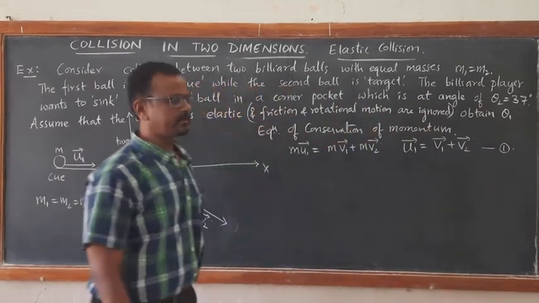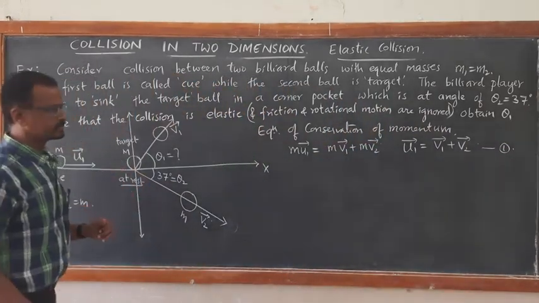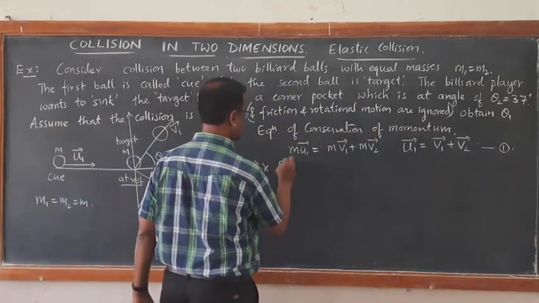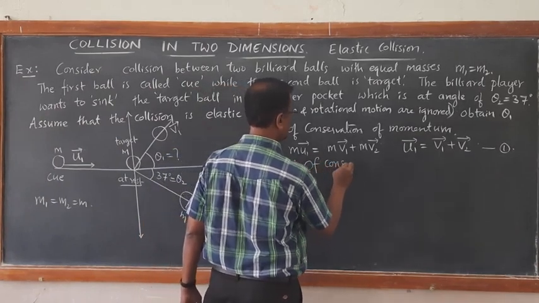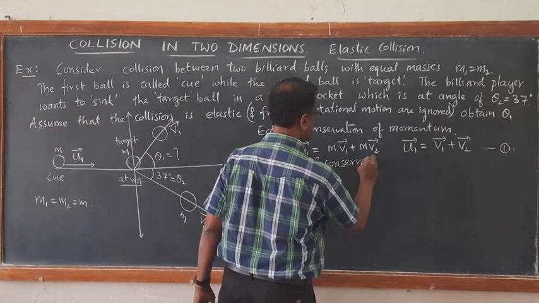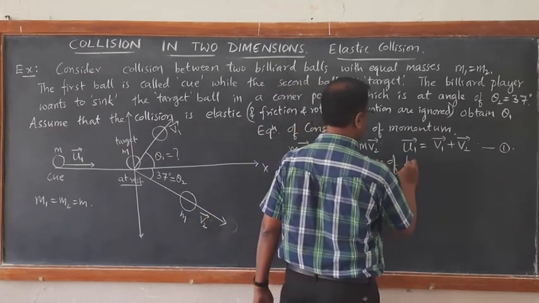Now write the equation for conservation of kinetic energy.